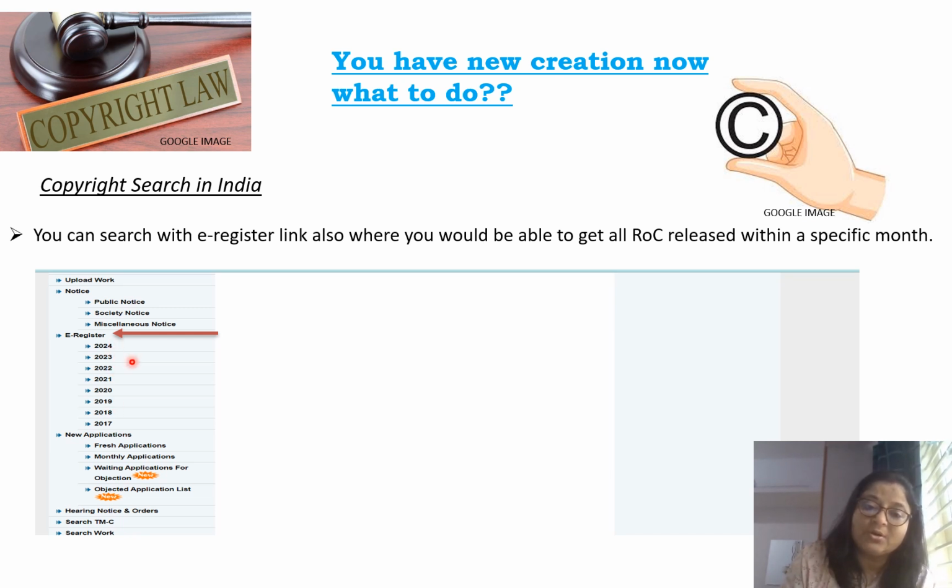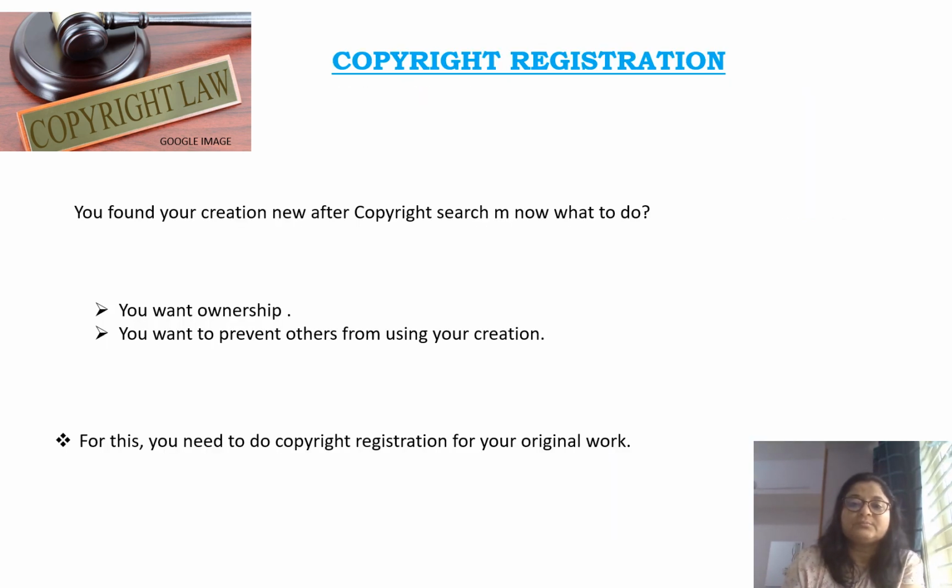And when you click on a particular year, you will get the months also. Then if you know that I have to just search in that particular month or in that particular year, then you can search here by clicking here, and then you will get all the works registered under the Indian Copyright Act, and you can just refine what you are looking for.